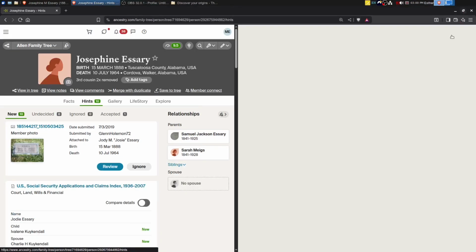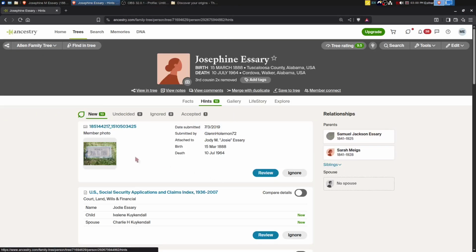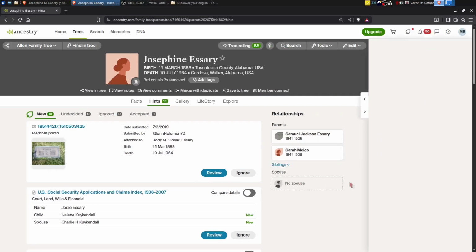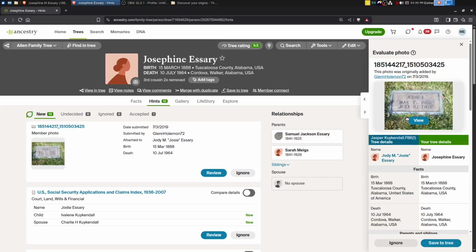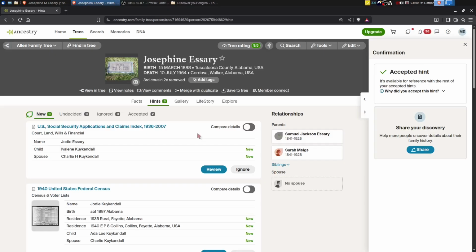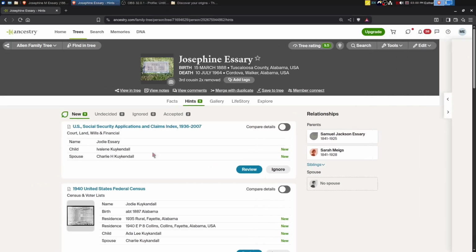So I'm going to just go ahead and make this screen bigger. Okay, I'm going to scan through these first on camera and then I'll attach them and we'll just go from there. So we've got an image of the headstone. You can decide to add that as the profile image if you want. It does look like there is probably an image of her, at least on FamilySearch family tree. So we may run across that as we go through.